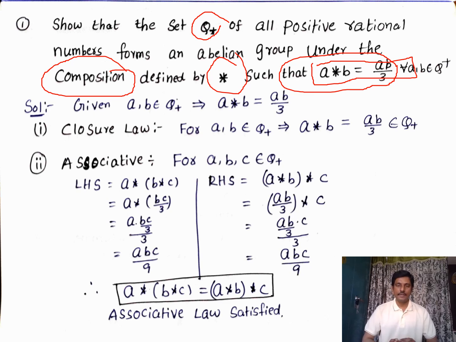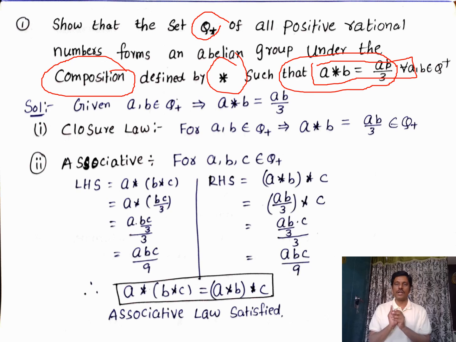A set that satisfies closure and associative is a semigroup. Closure, associative, identity is said to be a monoid. Closure, associative, identity, and inverse, then that particular set under the given operation is said to be a group.